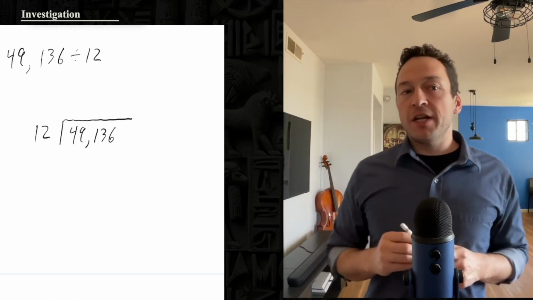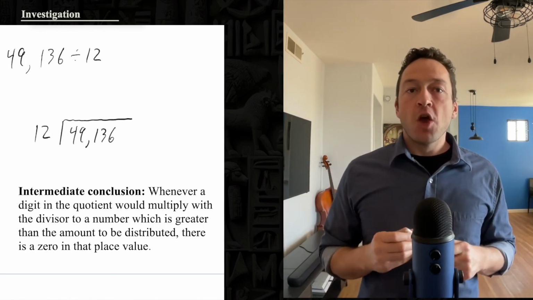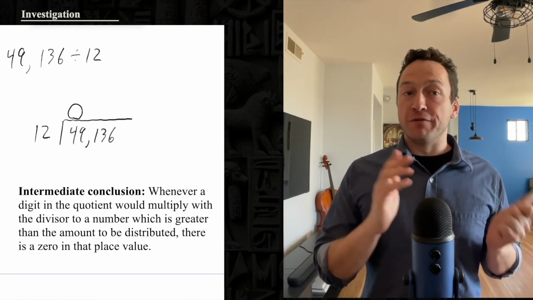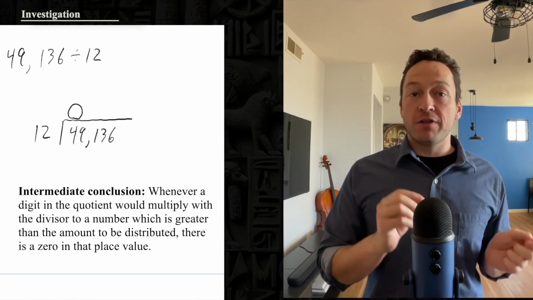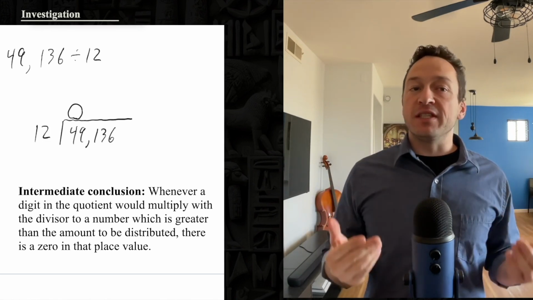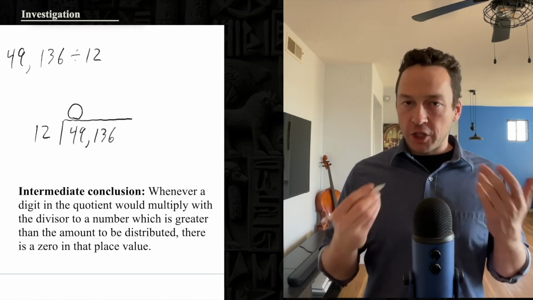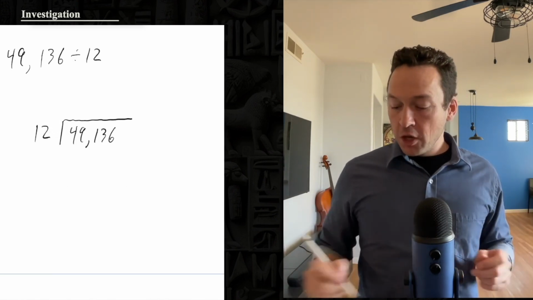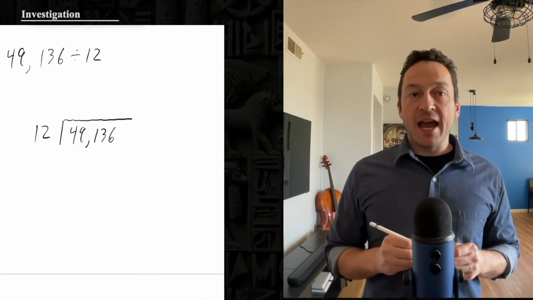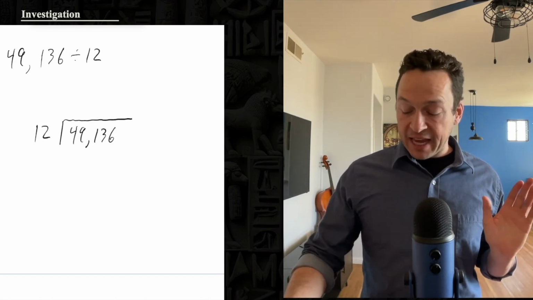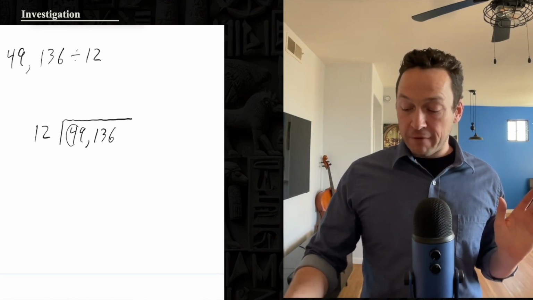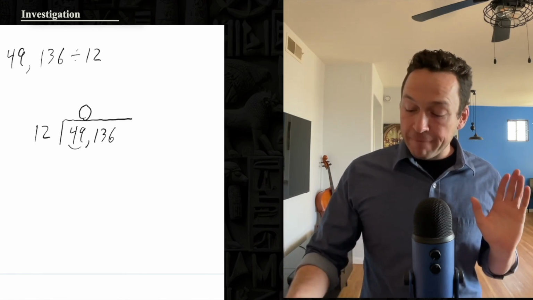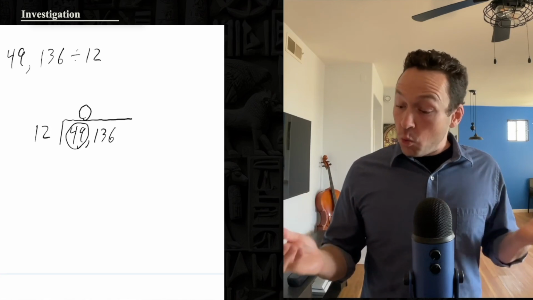This leads Algamesh to an intermediate conclusion. Whenever a digit in the quotient would multiply with the divisor to a number which is greater than the amount to be distributed, then there is a 0 in that place. And just a reminder, the divisor is the number we are dividing by. So what's Algamesh's next step? Next, he's going to ask himself, I can't multiply anything by 12 to get 4, but is there something I can put in the thousands place to try and get 49 thousands? Well, yes, of course.